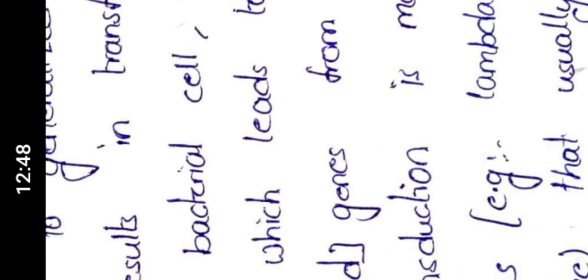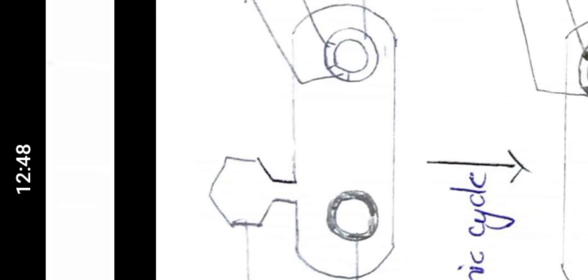and specialized transduction is mediated by temperate bacteriophages like lambda phage or Mu phage or Phi 80 phages. So these kinds of temperate bacteriophages undergo this specialized transduction, and they incorporate or integrate their DNA into the bacterial chromosome. Okay, so see the diagram.